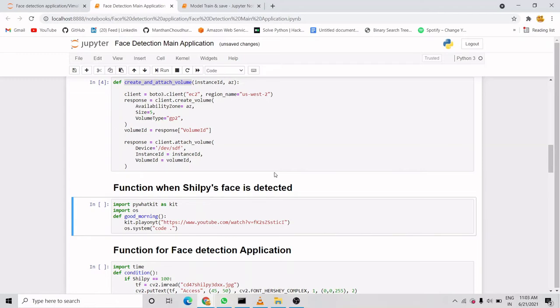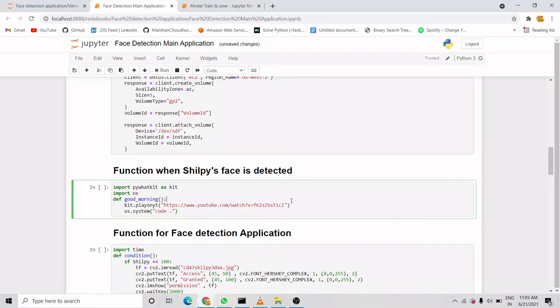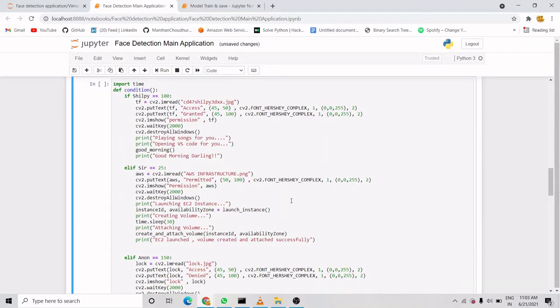Now this is the function for what I said: whenever it detects my face, it will do something I want. It will play songs of Ed Sheeran, and it will open VS Code for me as soon as it detects my face. I ran this block of code also and did not get any error.